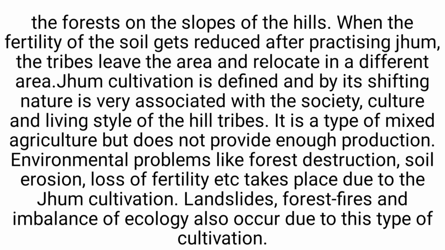When the fertility of the soil gets reduced after practicing jhum, the tribals leave the area and relocate to a different area. Jhum cultivation, defined by its shifting nature, is closely associated with the society, culture and living style of the hill tribes. It is a type of mixed agriculture but does not produce enough. Environmental problems like forest destruction, soil erosion, loss of fertility, etc. take place due to jhum cultivation. Landslides, forest fires and imbalance of ecology also occur due to this type of cultivation.